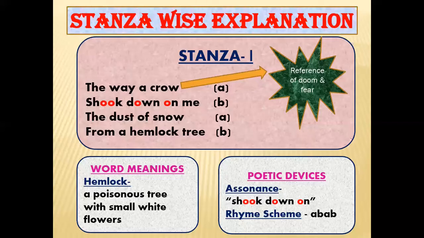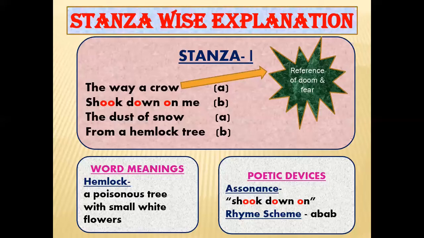And the rest of the alphabets, they are consonants. So here it is a repetition of the vowel sound. So whenever we have repetition of vowel sound in between the word or in the beginning of the word, that is known as assonance. So in the second line of the stanza, assonance has been used.